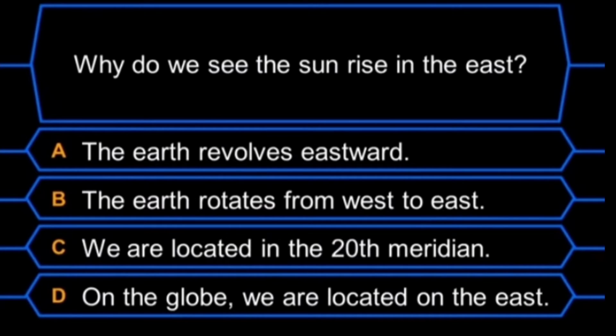Why do we see the sun rise in the east? A. The earth revolves eastward, B. The earth rotates from west to east, C. We are located in the 20th meridian, D. On the globe, we are located on the east. The answer is letter B. The earth rotates from west to east.